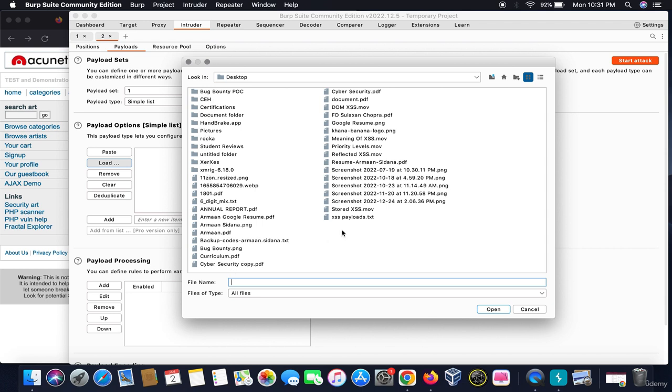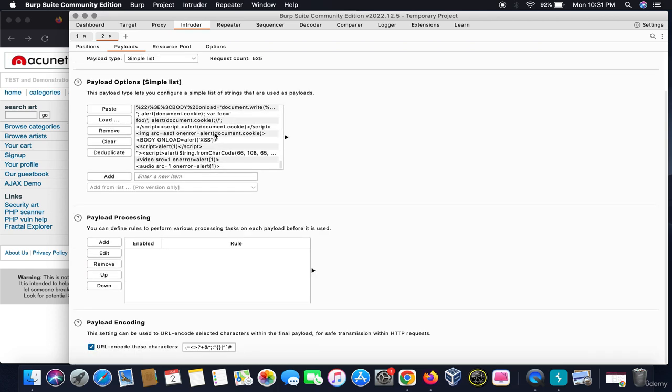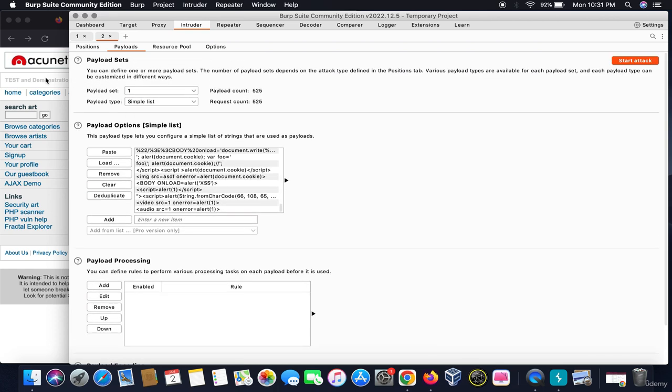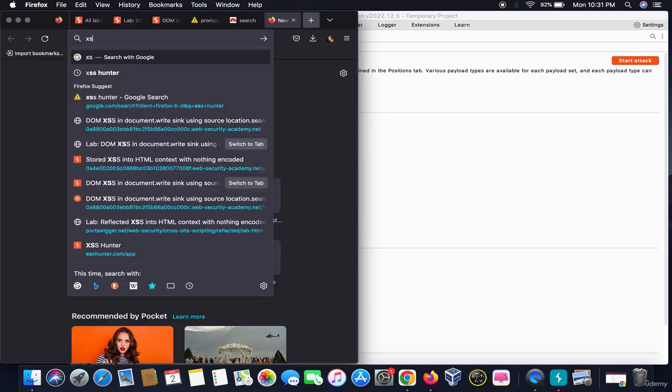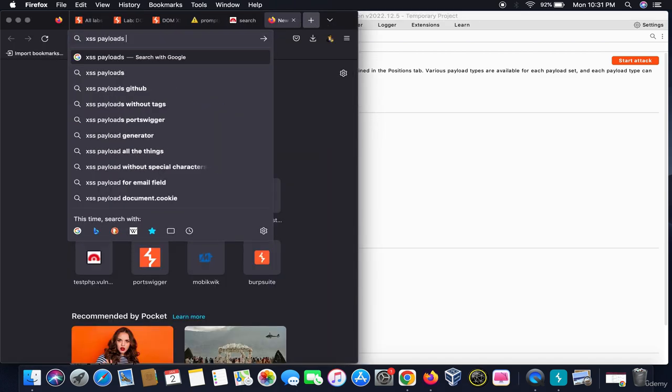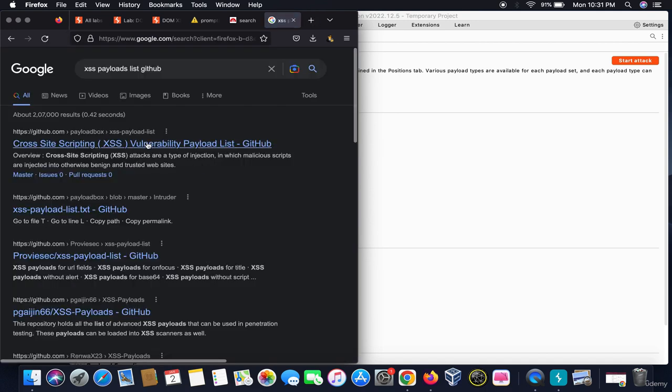Or if you don't have one, see, I have a list of XSS payloads. These are hundreds of XSS payloads. You can get this list from anywhere on the internet, and let me tell you how. You can simply search for "XSS payloads list GitHub", and you can download the payload list from there.